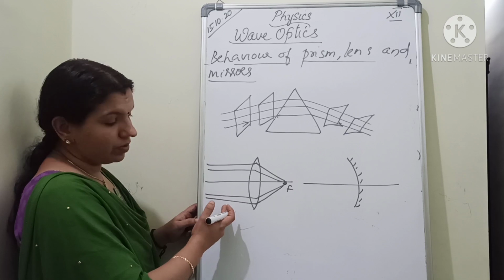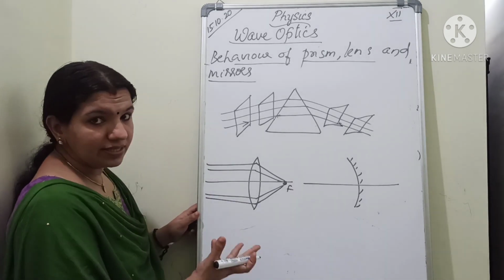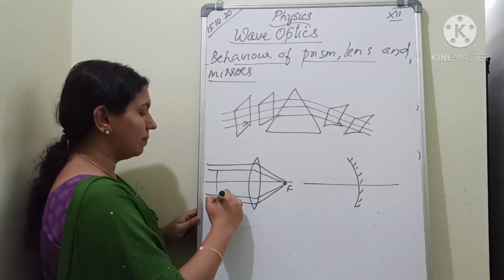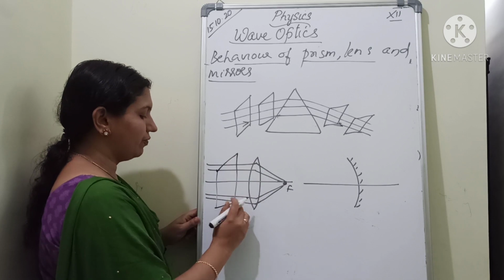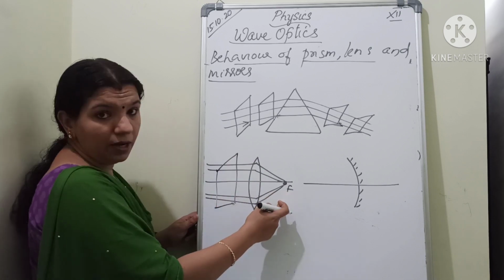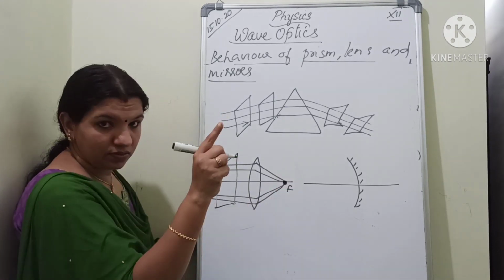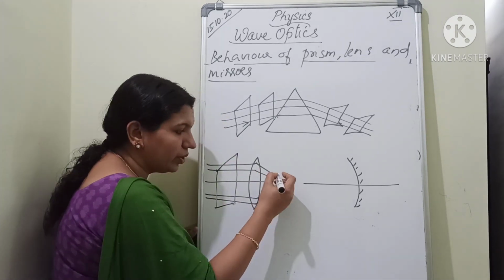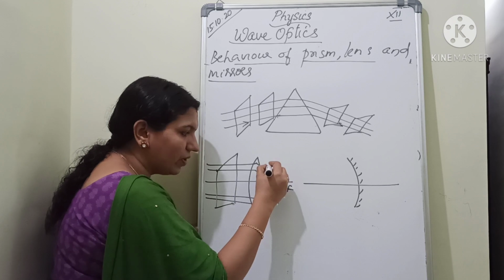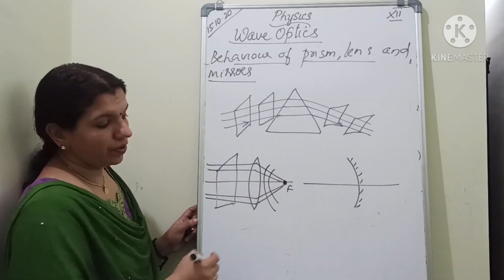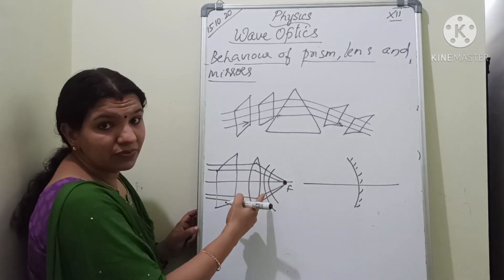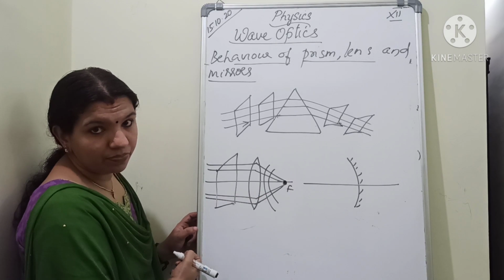For incident rays, it is plane. But what about here? This is actually coming to a particular point. So for a point, you will get spherical wavefronts.